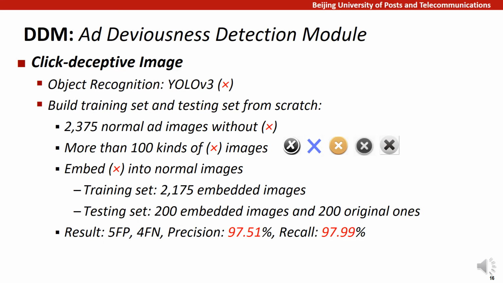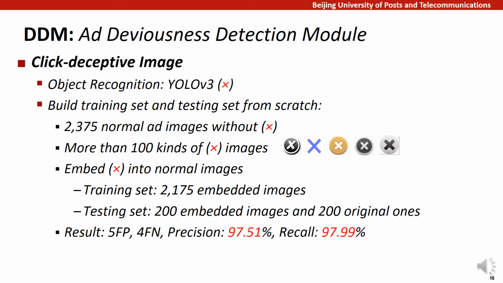But there are no work related to the detection of cross symbol. Therefore, we build a training set and testing set from scratch. Although we have already harvested some samples of click-deceptive images during our manual investigations, the obtained set is not representative and not nearly enough for training. But we did harvest more than 2,000 normal ad images that are not embedded with cross, and over 100 separate images of cross symbol. Therefore, we randomly embedded this separate cross on normal ad images and formed a training set of more than 2,000 embedded images, while the testing set is comprised of 200 original images and the embedded version of them.